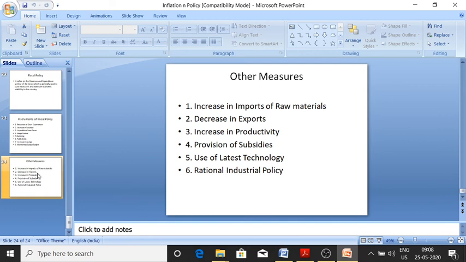But when the situation worsens, policy mix is used. So that is what I wanted to tell my students in this lecture and as an assignment for the faculty development program.